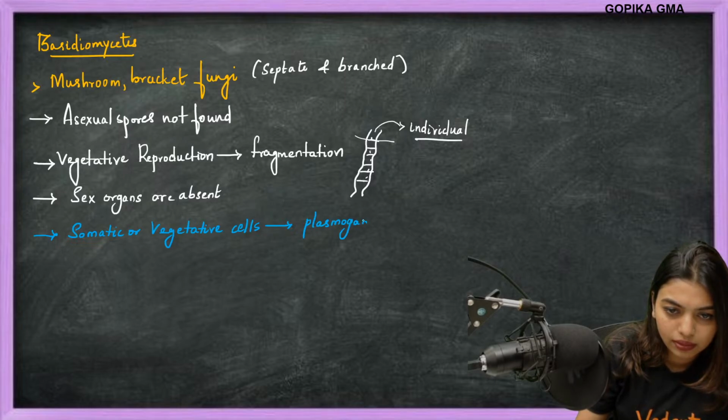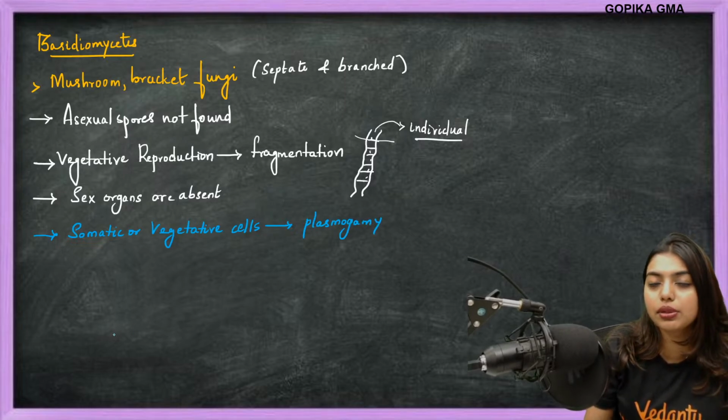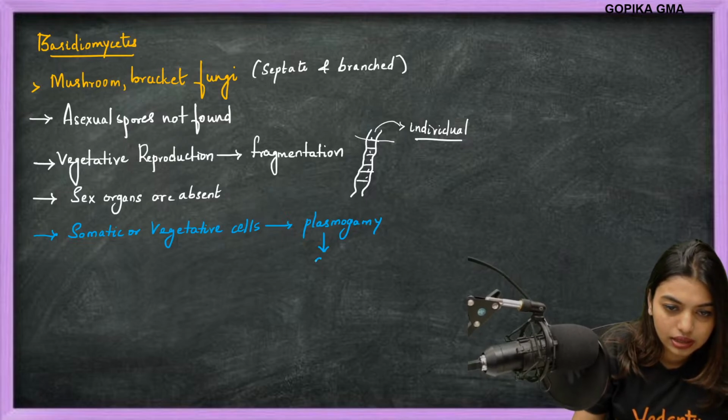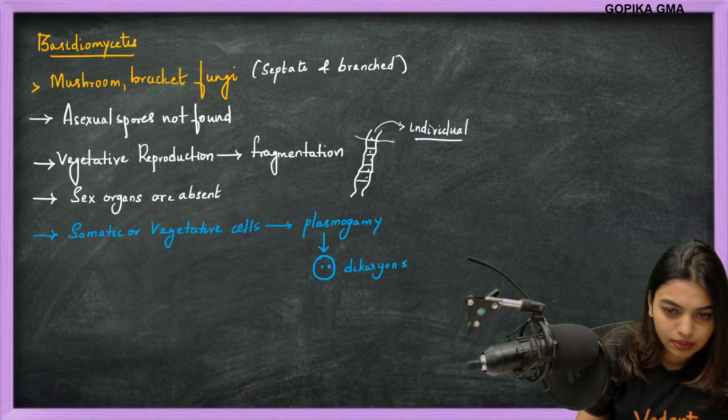Now this plasmogamy, what is it, students? Fusion of protoplasm. This plasmogamy will give rise to a dikaryon stage.